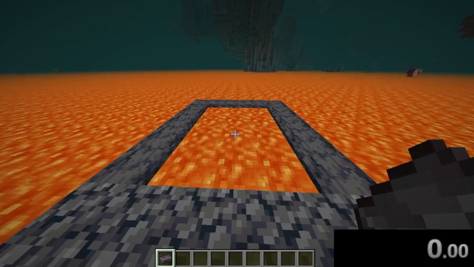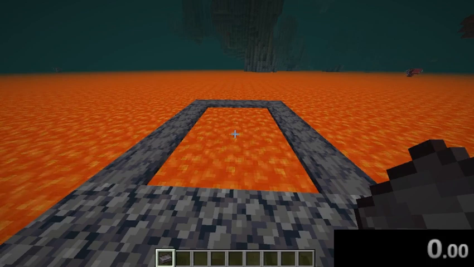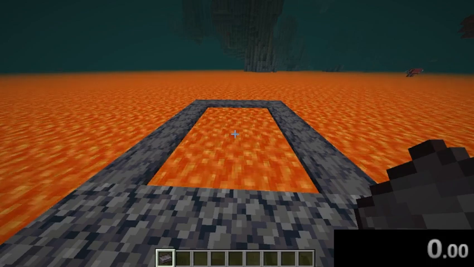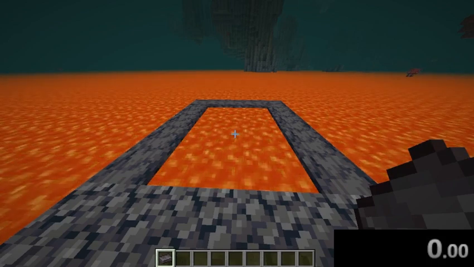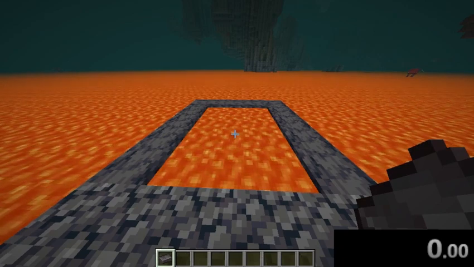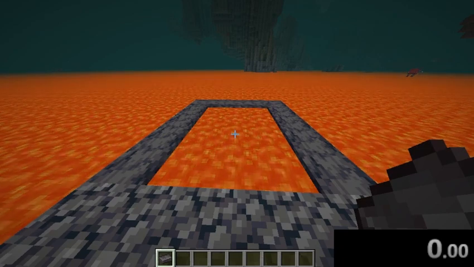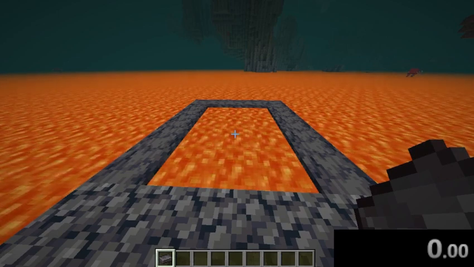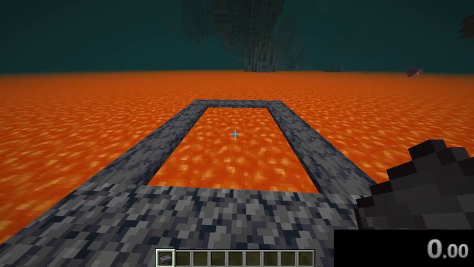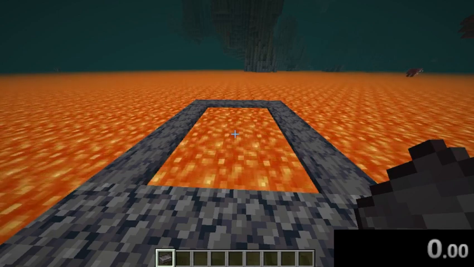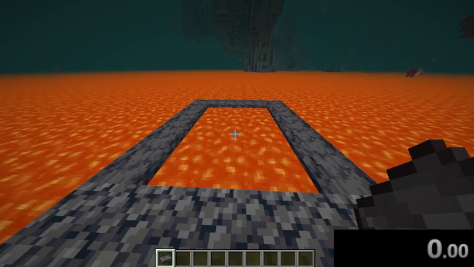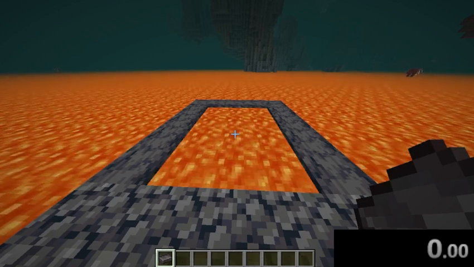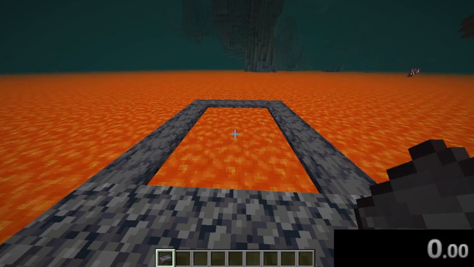So we'll test that. We'll time how long it takes to die in two trials, one without armor and then one with armor. The reason we have one without armor is so we have a control group. With that control group, it gives us the base time for Steve to die due to getting incinerated by lava.